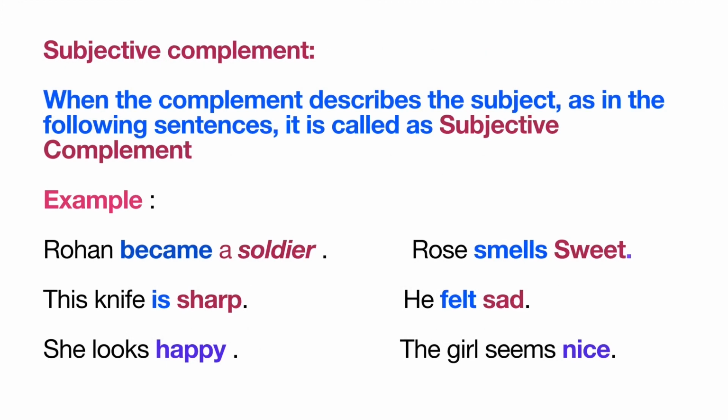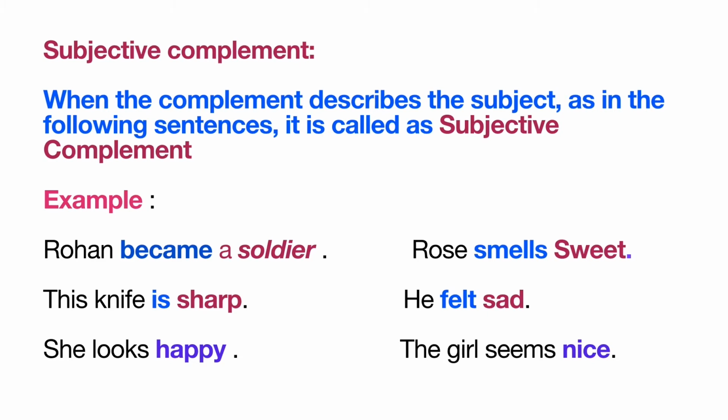Next concept is subjective complement. When the complement describes the subject, it is called a subjective complement. Let's see the examples. Rohan became a soldier. Here Rohan is subject, became is linking verb, as it needs a complement to make the sense complete. And that complement is a soldier. It is subjective complement as it describes the subject Rohan.